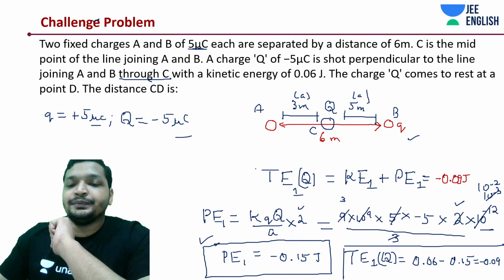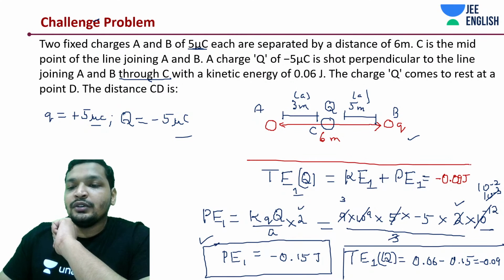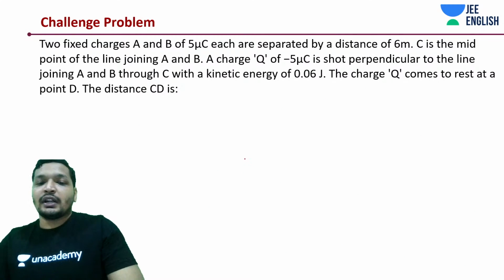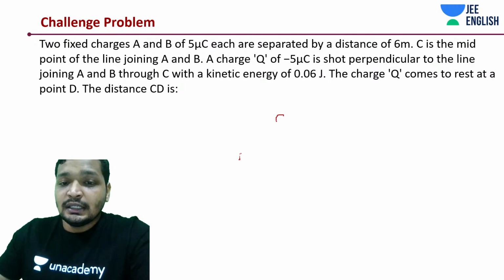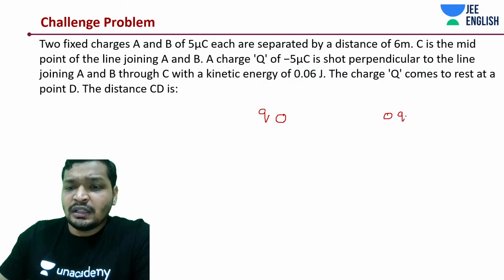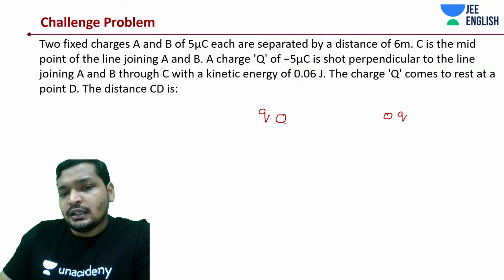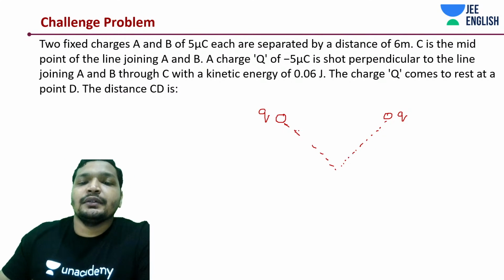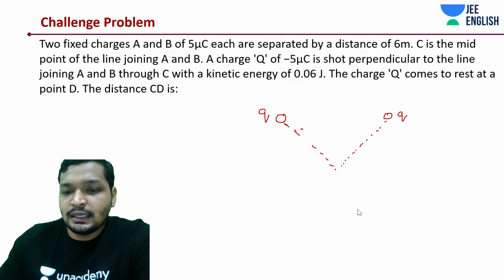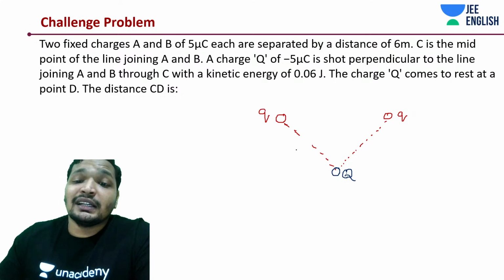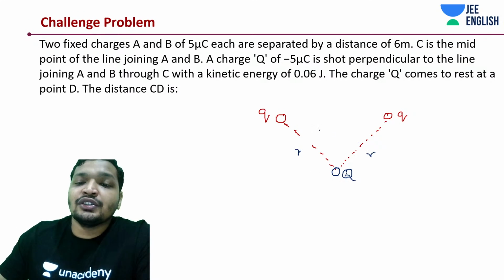0.09 joules. This is T1, something that you need to understand. Now, what is happening in position 2? It is already at rest, right? In position 2, it is something like this. Q is over here. Another Q is over here. It is at this point. You draw that capital Q over here, and you say that it is at rest, and this distance is R. This distance should also be R.